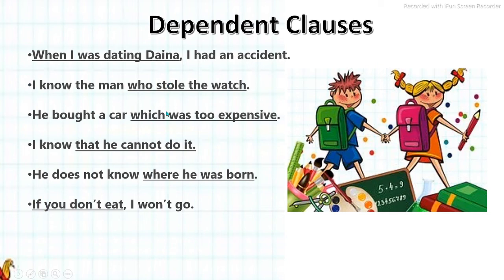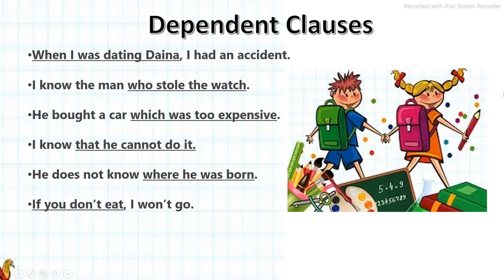Sometimes if subjects are not written, then it is understood that who is the subject, that's why it is not written. Here he is the subject, but as man is written, we are not repeating the pronoun. And here also car is used, so we are not repeating it. If we want, we can use it as the pronoun. So when, who, which, that, where, if, these are the subordinating conjunctions, and then the subject. I, he, you, these are the subjects, and then the finite verb: was, stole, was, can, was, and do not.